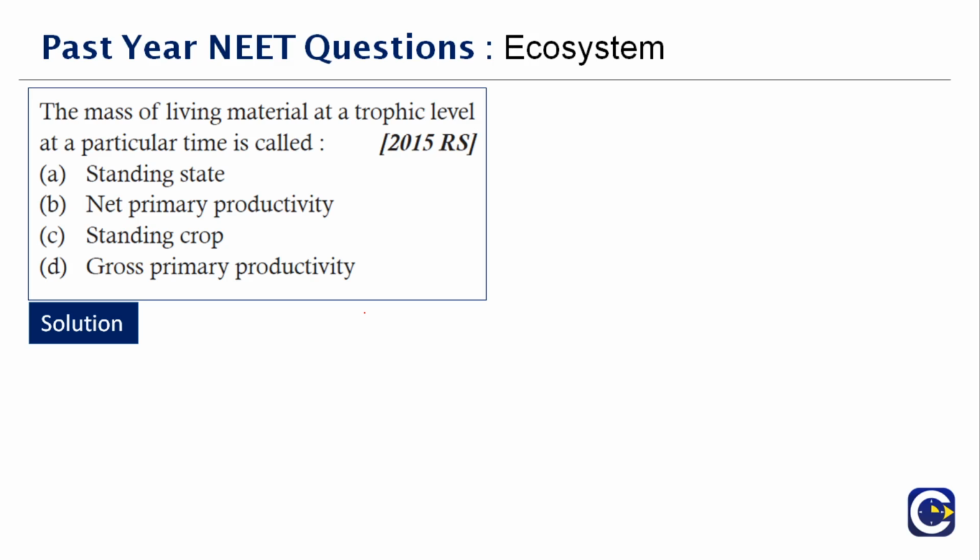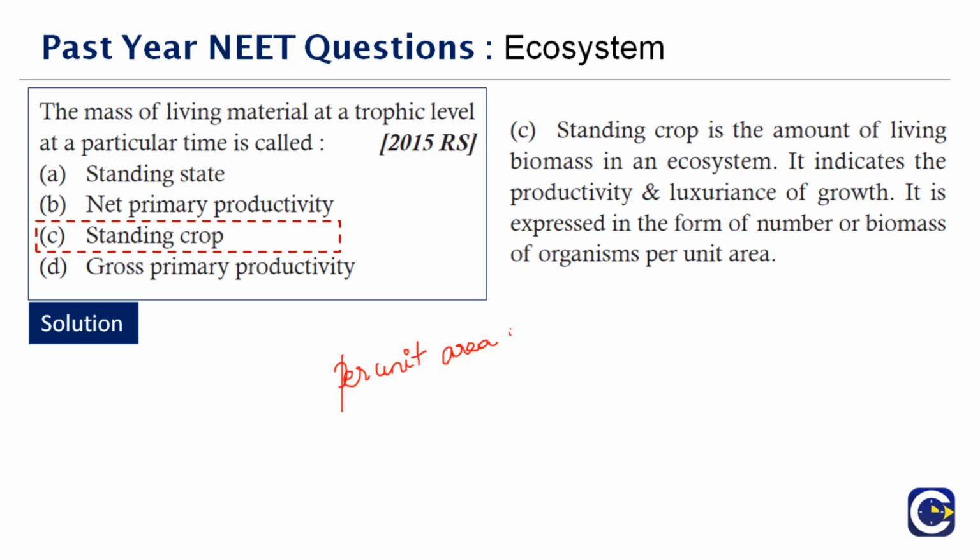Now here they are asking the mass of the living material at a trophic level at a particular time. It is called standing crop. Standing crop is the amount of living biomass in an ecosystem. It indicates the productivity and the luxuriance of the growth. It is expressed in the form of number or biomass of the organisms, and that is calculated per unit area. Always remember this. Therefore, the correct answer is option C. Next question here.